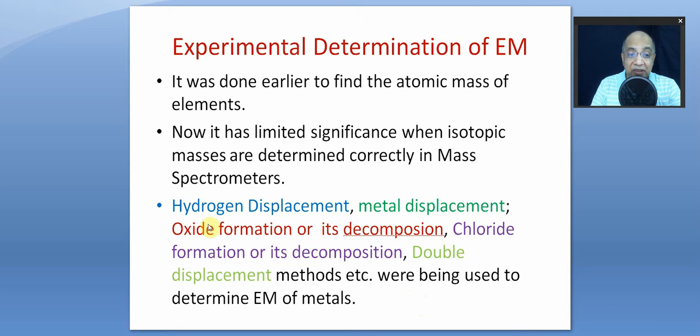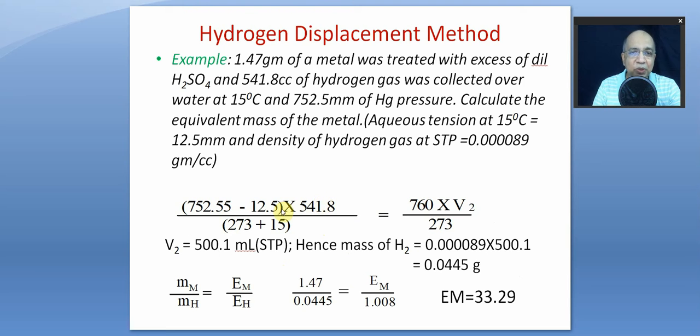The different methods are hydrogen displacement, metal displacement. Have a look at the PPT: oxide formation or its decomposition method, chloride formation or its decomposition method, and double displacement methods. These are some of the methods that were followed experimentally to determine the equivalent mass of an element. Now let's start with the hydrogen displacement method.